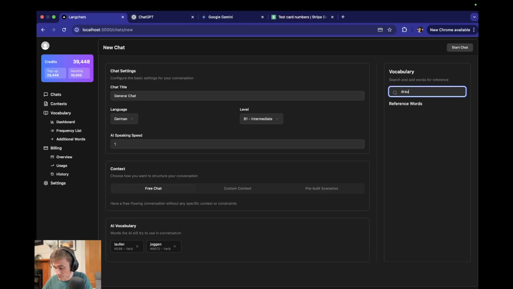So I'm just going to make it use this vocabulary. If you want the AI to use specific vocabulary during the chat, you can add it into the context of the chat, and it will then try its best to use these words in its conversation with you, which is really useful if you want to practice hearing and using vocabulary.